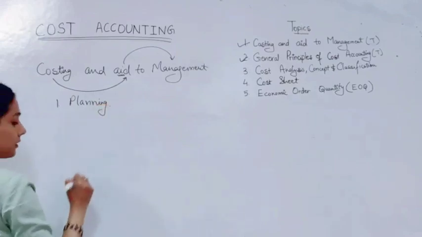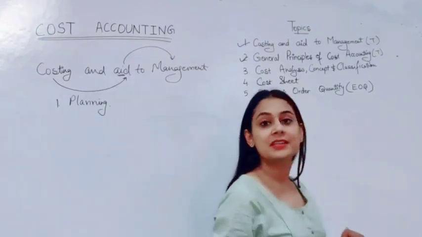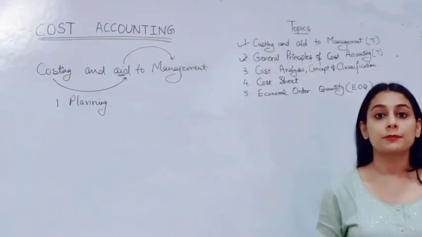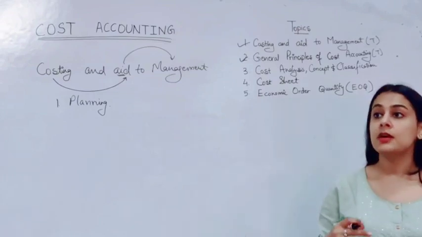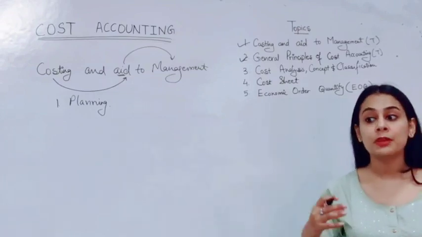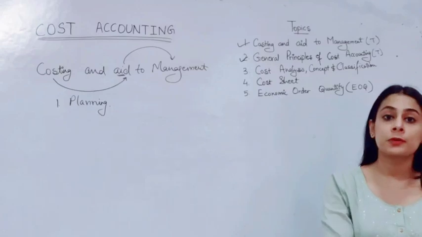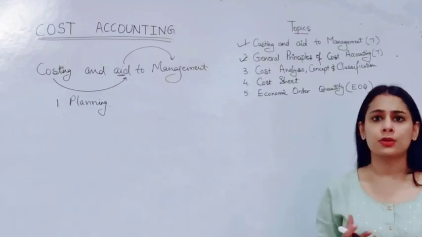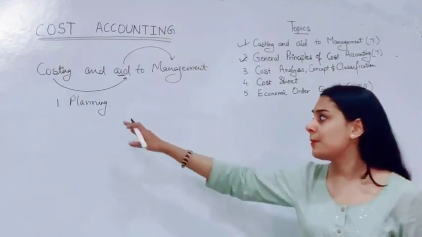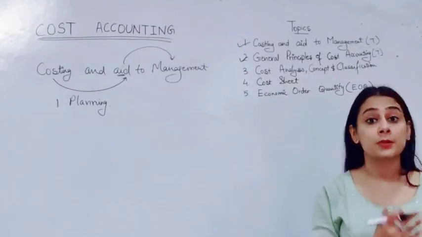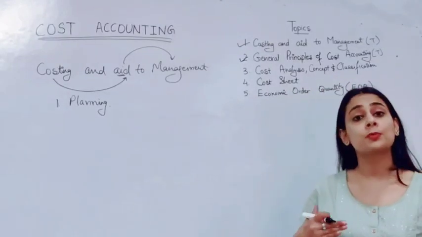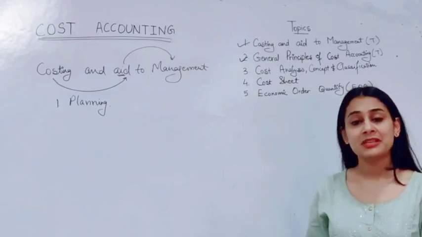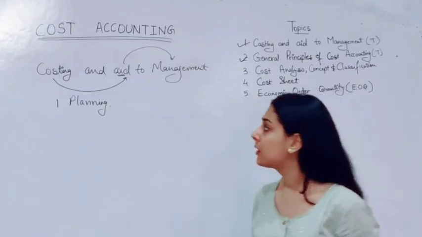So here in cost, which planning is required? Planning in advance about the future. Planning in advance about which activities need more importance, which activities need more budget. Are we going to buy any asset or not? All those functions are part of planning, and planning in advance and deciding how we are going to perform our activities in future to manage our costs. Next is